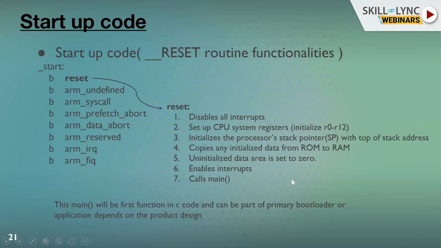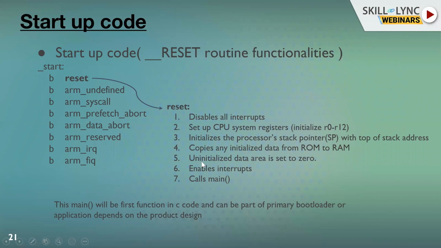So initialized data like int a is equal to 10 is initialized to 10, but I can change it to 11, 12 during the course of programming, right? But the data which is stored in flash we cannot change, right? I mean, we need to have a separate process for the variable runtime change. The variable should be in RAM. So that means the copying of initialized data from flash to RAM will happen during startup.